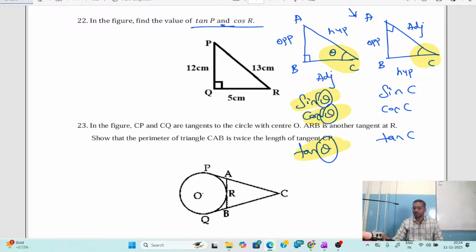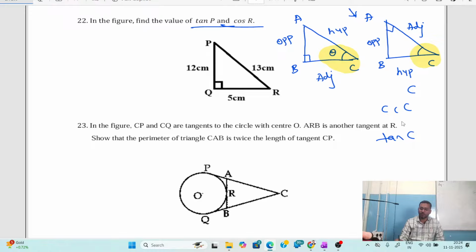Is the concept clear till here? Please share any emoji like thumbs up, as the concept is clear. This is the basic thing which you have to understand before you could start solving the problem. Okay, now let me continue with this problem.